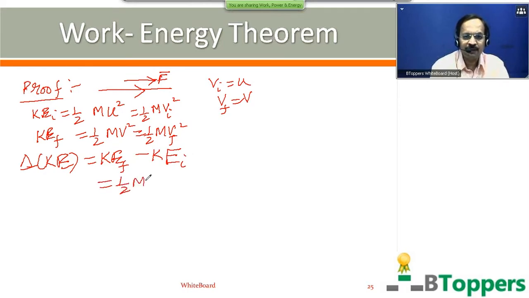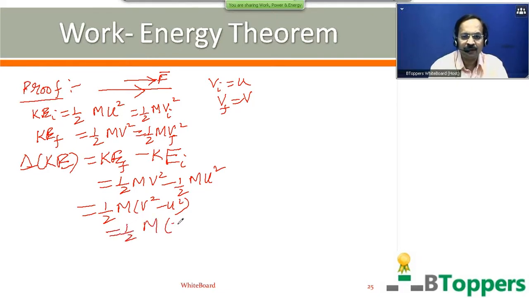You can write that as half m v squared minus half m u squared, or half m into (v squared minus u squared). For a body moving in a straight line path with constant acceleration, v squared minus u squared is 2as, where a is the acceleration of the body and s is the displacement covered. So the change in kinetic energy of the body after it moves a displacement s with uniform acceleration is equal to m a into s.